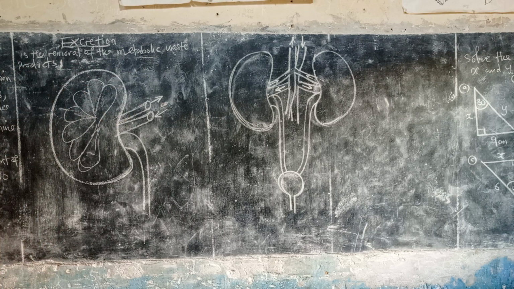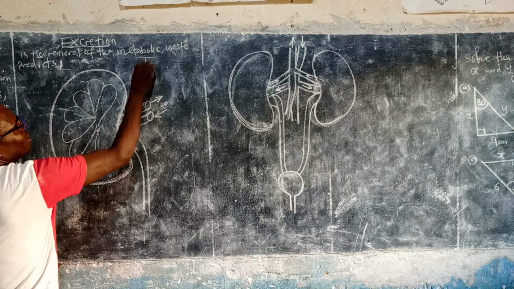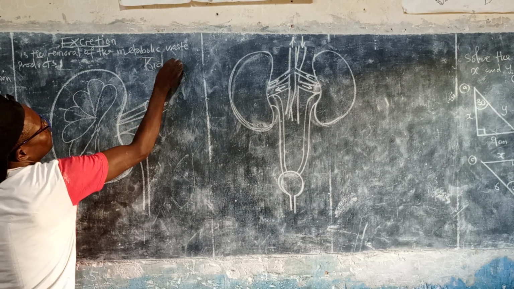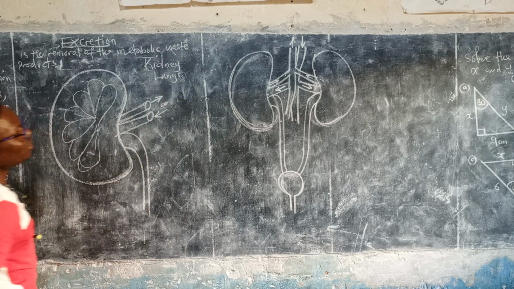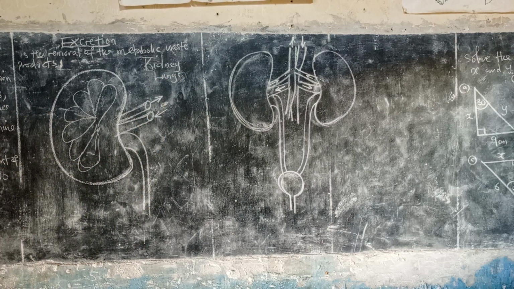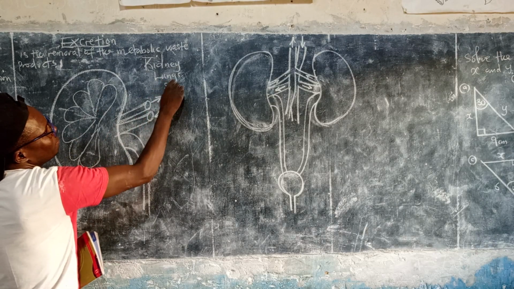The waste product that the body will remove comes from metabolism. And what is metabolism? Metabolism consists of anabolic and also catabolic reactions. You remember, Devio? Very good. Now, they are what you call excretory organs. One of the excretory organs is the kidney. Now, apart from the kidney, there's also the lungs. So these are the main ones. But again, sometimes the skin is also part of that.